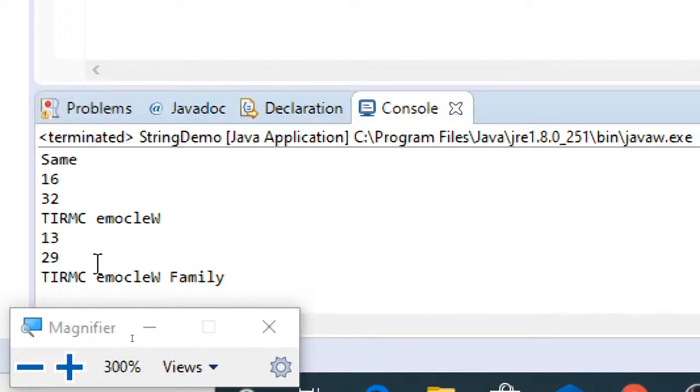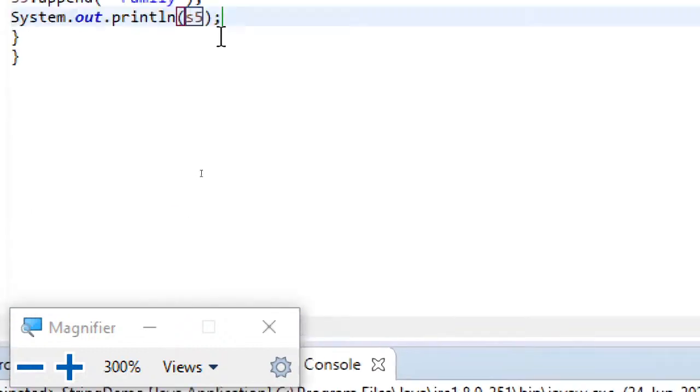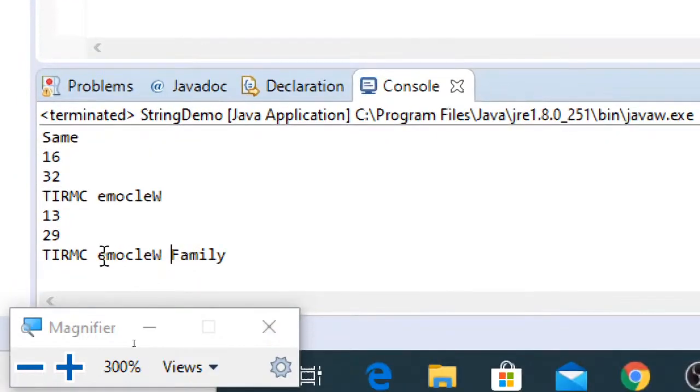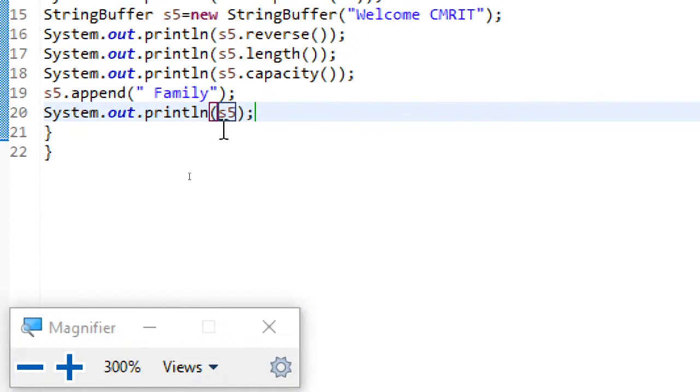Since I have appended to the reversed string, you can see the reversed string appended with a space and family. Whatever space I appended also got inserted. I am appending after reversing, that's why you got the output like this instead of welcome CMRIT family. I hope you understood why it displayed in reverse.